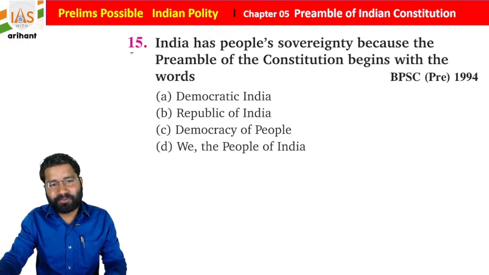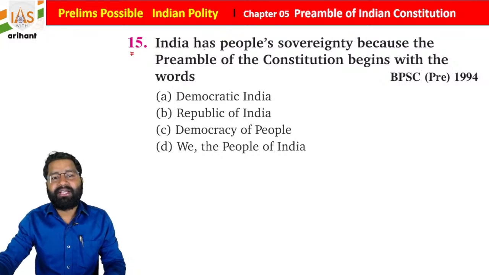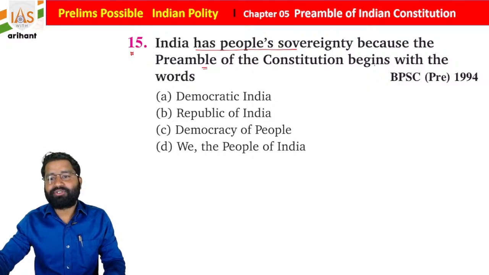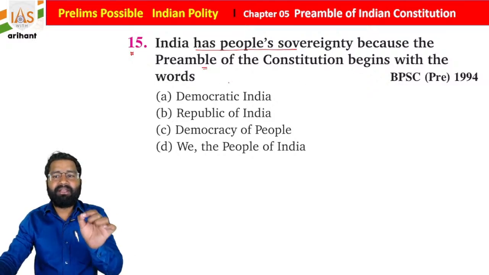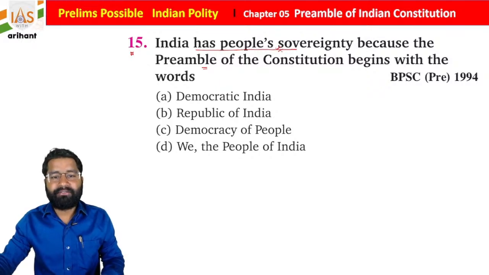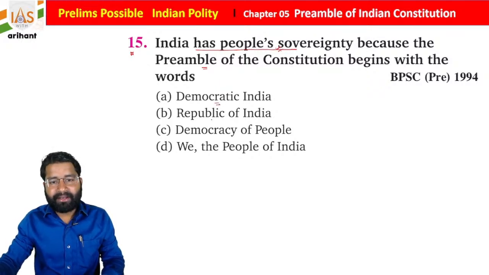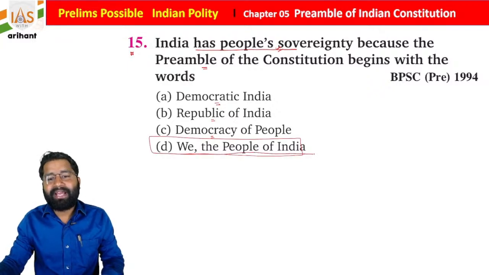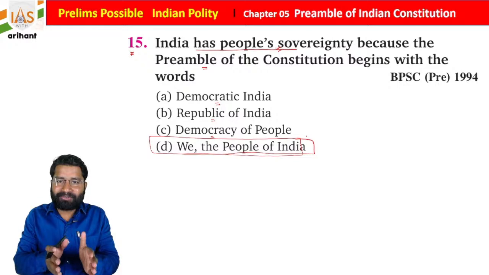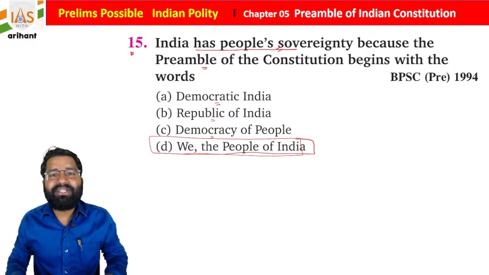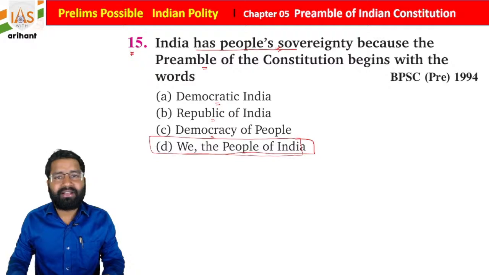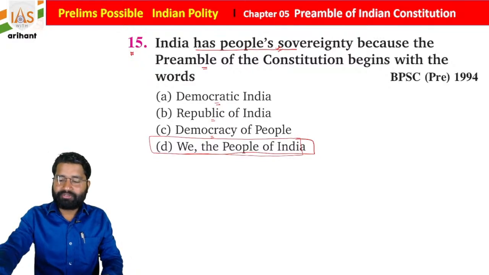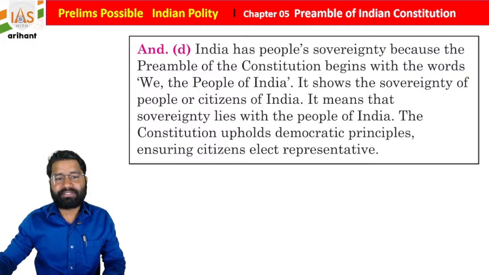Now just move to the next question. Question number 15. India has people's sovereignty because the preamble of the Constitution begins with the word: Democratic India, Republic India, Democracy of People, or We the People of India. This was in Bihar PSC 1994. As we already discussed, the preamble of the Constitution of India starts with We the People of India, having solemnly resolved to constitute India into... Okay, so there are 5 words. Just try to remember.